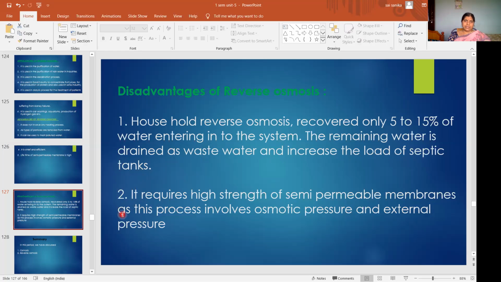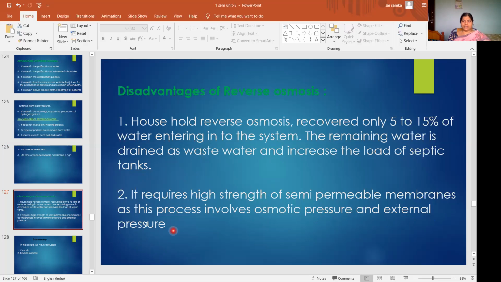The next, the second one, it requires high strength of semi-permeable membranes as this process involves osmotic pressure and external pressure. Just now we said, study note. During osmosis, some pressure develops, that is called osmotic pressure. And in reverse osmosis, what we are doing here is applying external pressure.